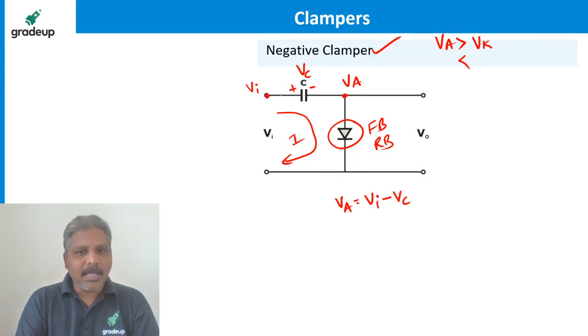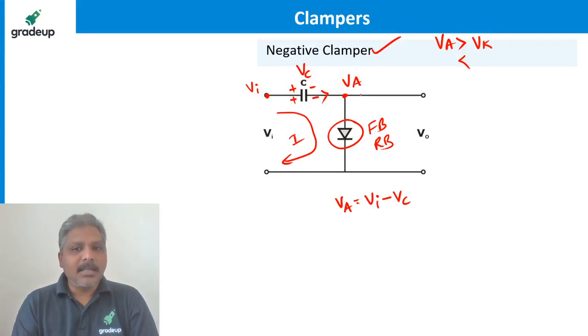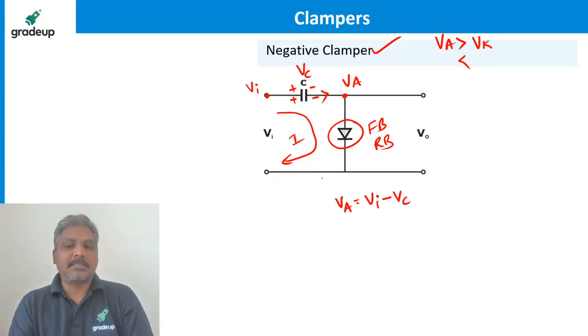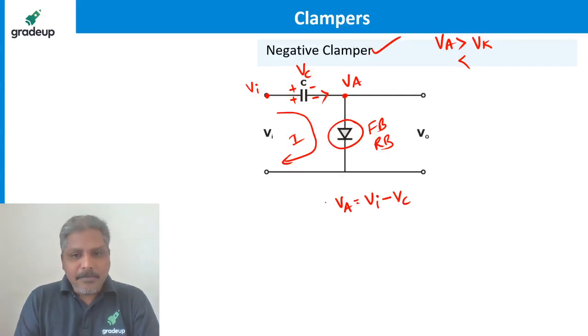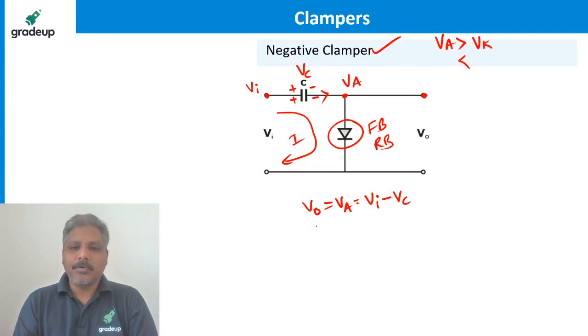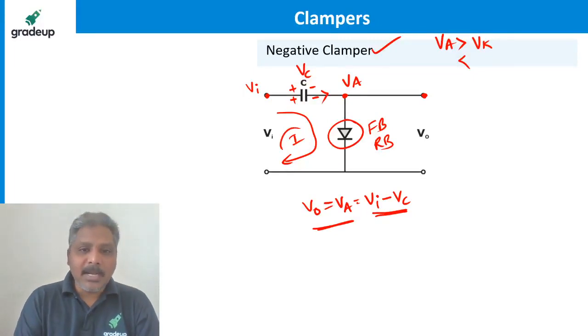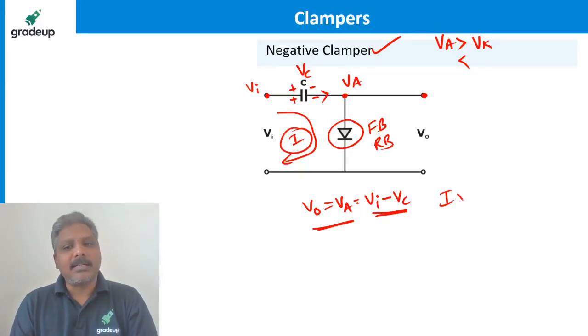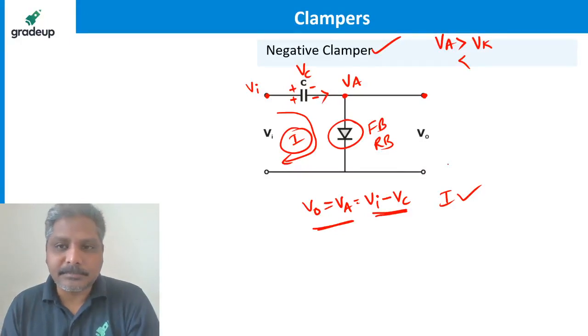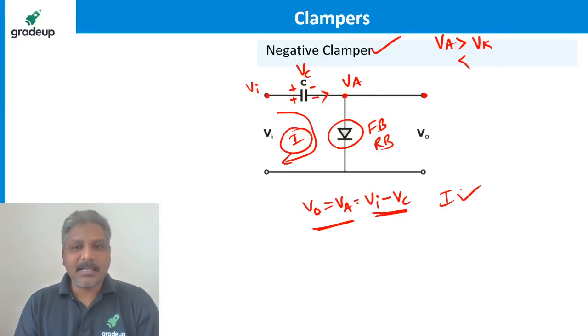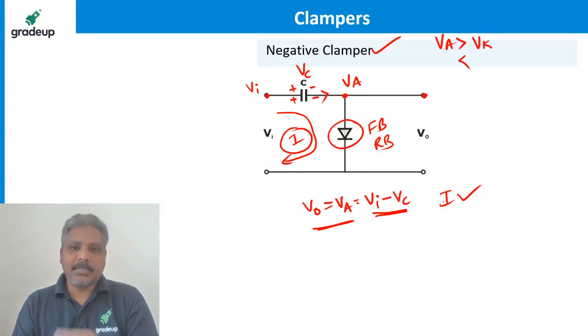Whatever you apply, something will be dropped across the capacitor as current is flowing like this. The remaining voltage is available across this. That is VA. Can I also call it the output voltage, because this is where I am taking the output? So output voltage is nothing but anode voltage, which is nothing but input voltage minus capacitor voltage, provided there is a current. If current is not there, obviously not. This is the basic understanding of the clamper, right?